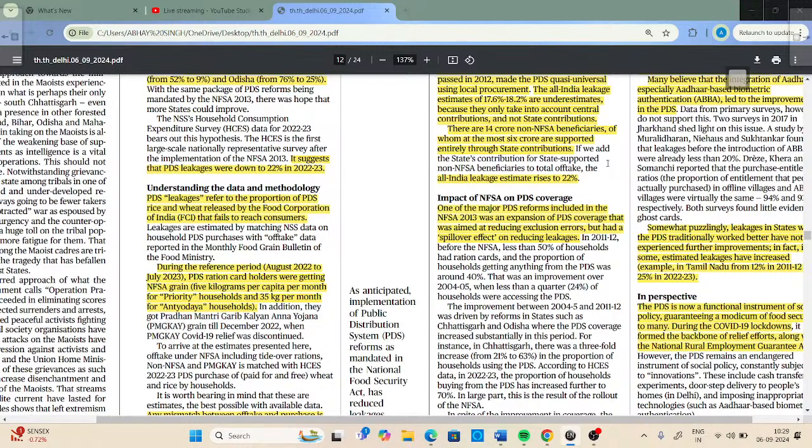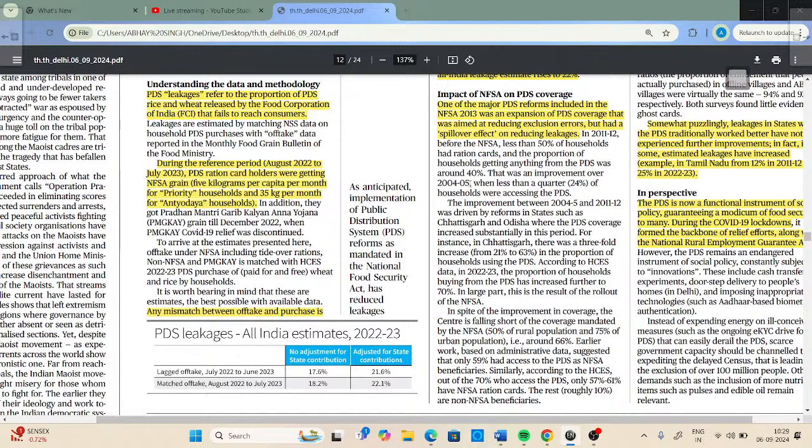One of the schemes was Pradhan Mantri Garib Kalyan Anna Yojana (PMGKY), which was continued till December 2022, and it was discontinued in December 2022. Now, it is worth bearing in mind that these are estimates and the best possible with available data.